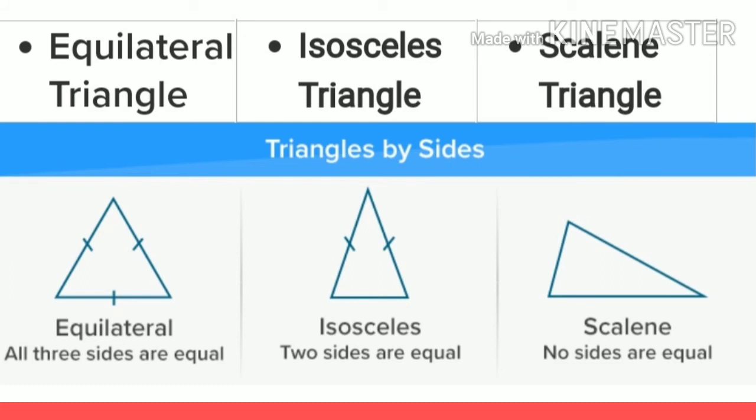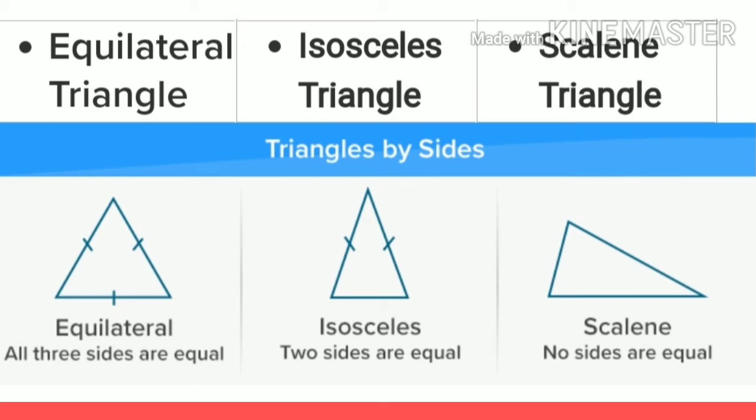Next, triangles by sides. That means on the basis of sides, there are three types of triangle: equilateral triangle, isosceles triangle and scalene triangle. The triangle in which all three sides are equal is an equilateral triangle. In a triangle, if two sides are equal, then the triangle is an isosceles triangle. And in a scalene triangle, no sides are equal, that means all the sides are of different length.